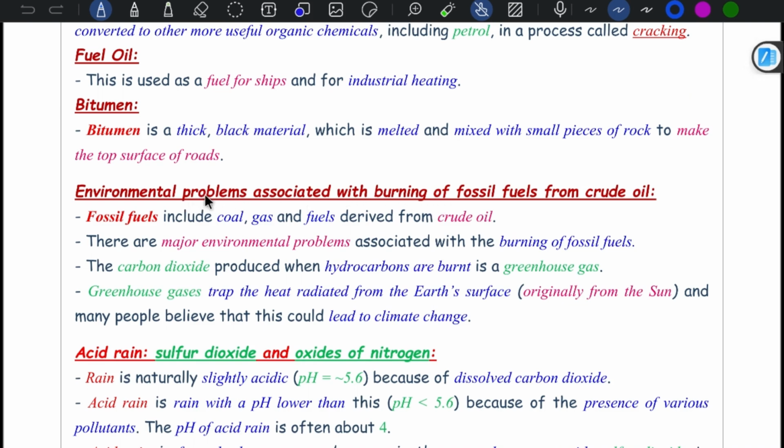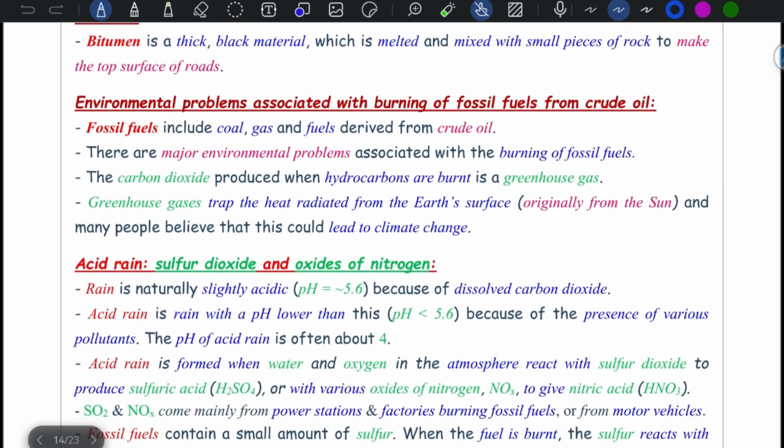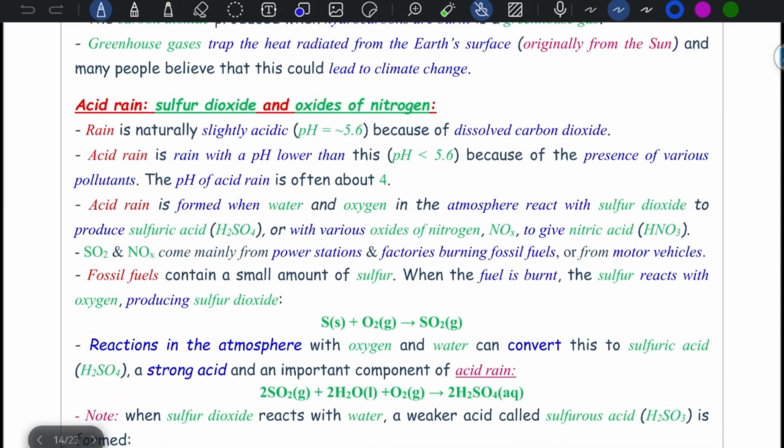What are the environmental problems associated with burning fossil fuel from crude oil? Fossil fuels include coal, gas, and fuels coming from crude oil. The major environmental problem associated with burning fossil fuel is the carbon dioxide produced when hydrocarbons are burned. It's considered a greenhouse gas, trapping the heat radiated from Earth's surface, originally from the sun, and leading to climate change. But the main problem is acid rain.